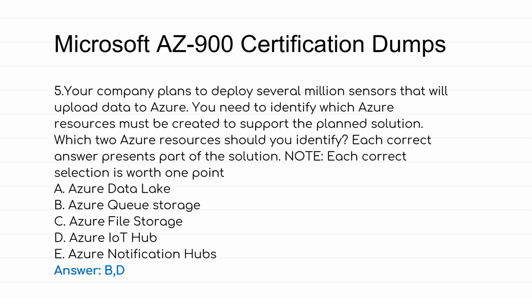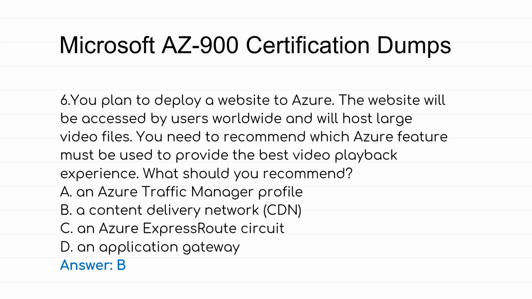5. Your company plans to deploy several million sensors that will upload data to Azure. You need to identify which Azure resources must be created to support the planned solution. Which 2 Azure resources should you identify? Each correct answer presents part of the solution. Note, each correct selection is worth 1 point. A. Azure Data Lake. B. Azure Queue Storage. C. Azure File Storage. D. Azure IoT Hub. E. Azure Notification Hubs. Answer, B, D.